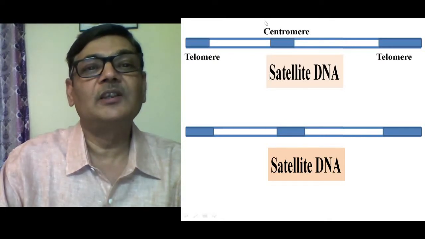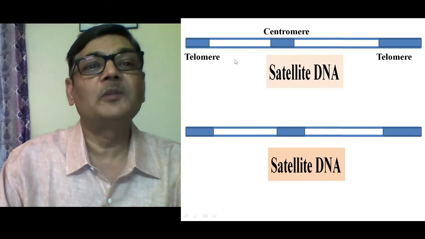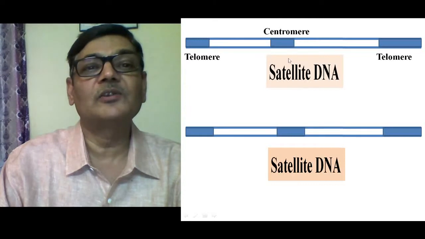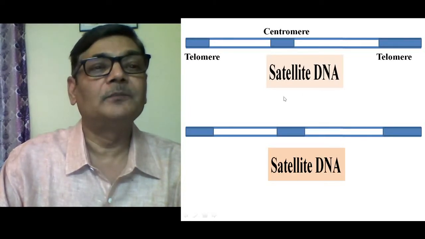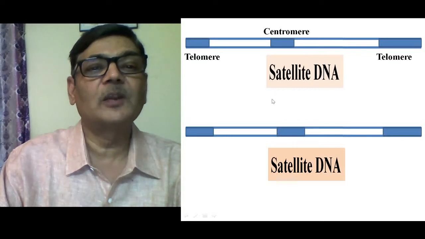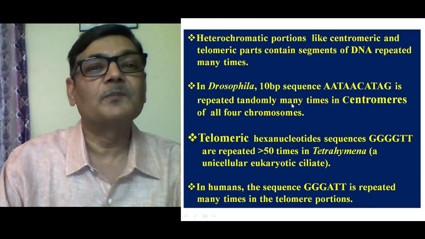So satellite DNA is mainly represented in the telomeric portions. Centromeric areas also contain satellite DNA, and these portions are mainly heterochromatic. They have a condensed arrangement of nucleotides, or you can say the genome is much condensed in such portions.